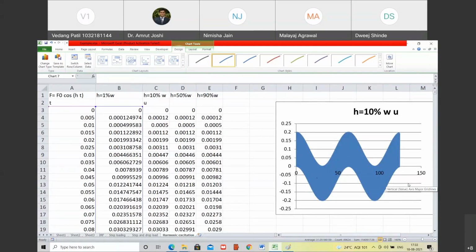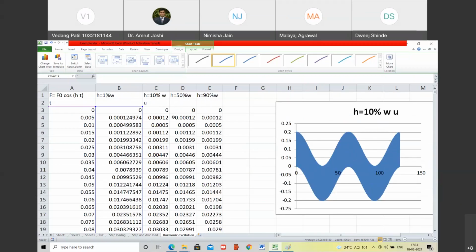So one wave is mounted on the other. ये जो ओवरऑल वेव देख रहे हो, इसका पीरियड कितना होगा? इसका पीरियड होगा that will correspond to this frequency, which is 10% of W. और उसके ऊपर oscillations mounted हैं. वो oscillations natural frequency के हिसाब से mount होंगे.